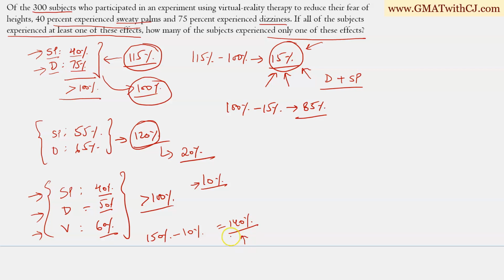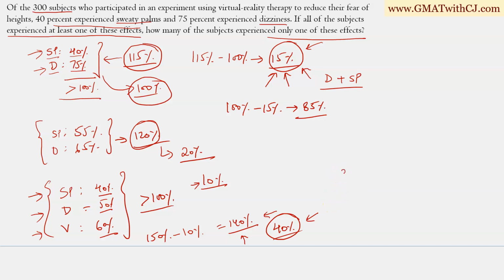So how many people were triple counted? We can see that the excess here is 40%, right? So 140 minus 100%, the excess number of people we have here is 40%. And these are accounted for by people who have been triple counted, people who should have been counted once, but they have been counted 2 more times.